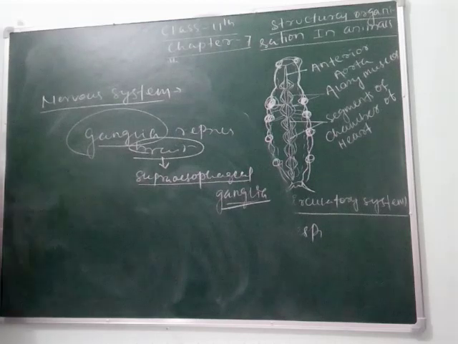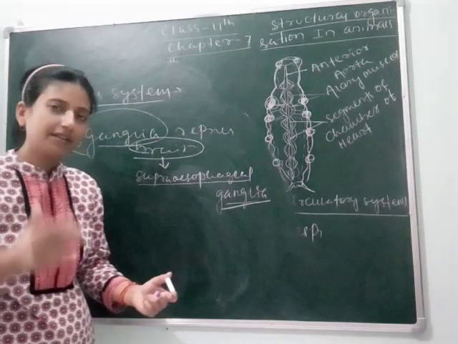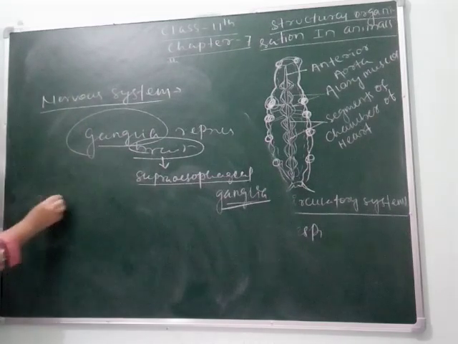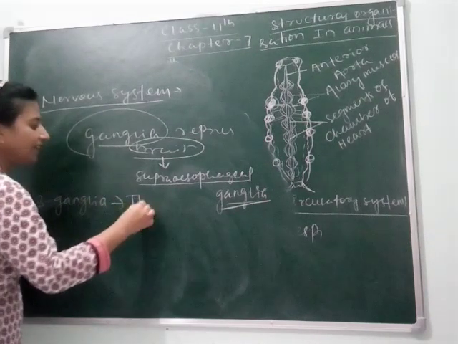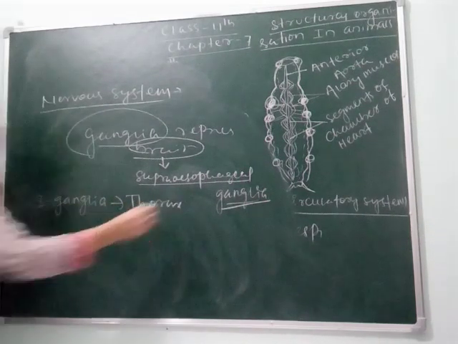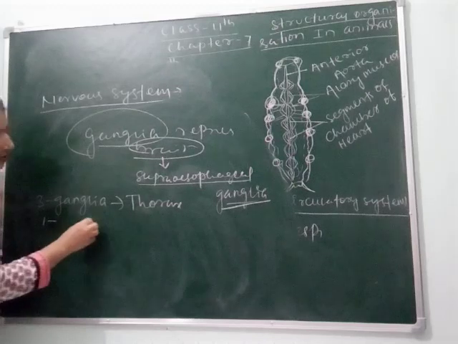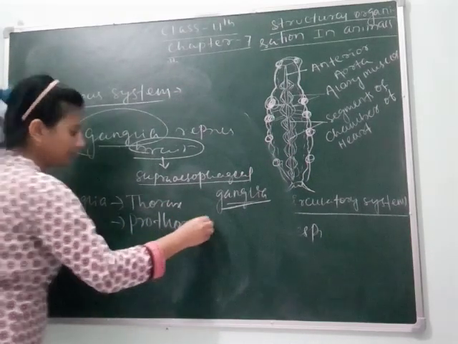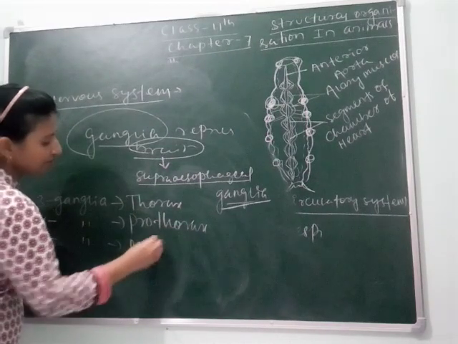There are 3 ganglia in the thorax. As we know, its body is divisible into 3 parts: head, thorax and abdomen. Three ganglia are present in the thorax, 1 in the prothorax and 1 in the mesothorax.